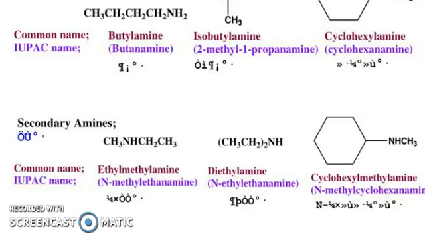Now, friends, you can see butylamine, isobutylamine, and cyclohexylamine. So butanamine, 2-methyl-1-propanamine, and cyclohexanamine. Secondary amine: ethylmethylamine, here N-methylethanamine. Here this is diethylamine or N-ethylethanamine. This is cyclohexylmethylamine, N-methylcyclohexanamine.